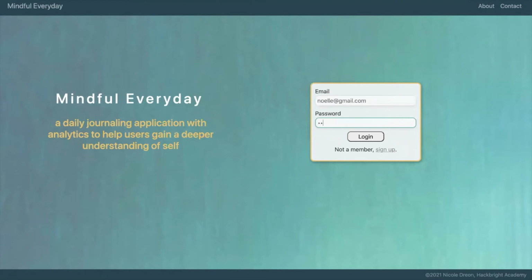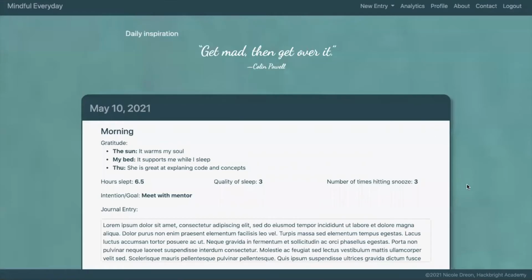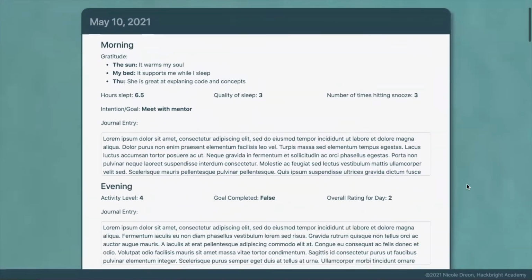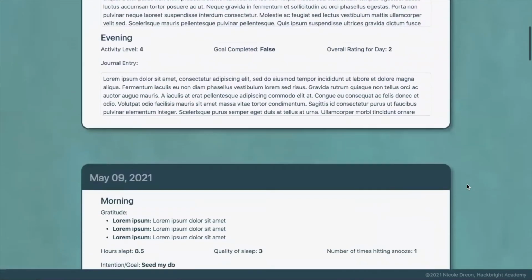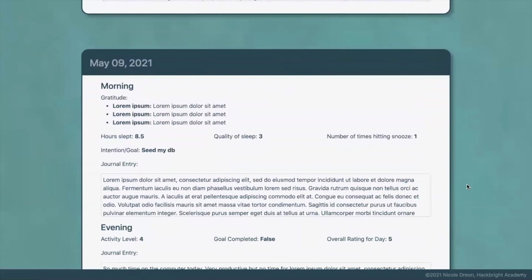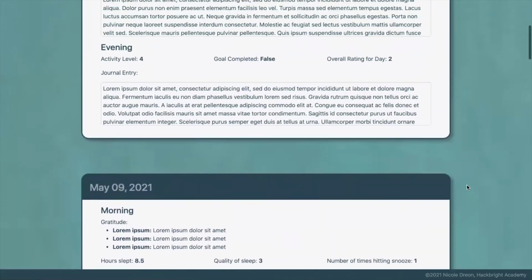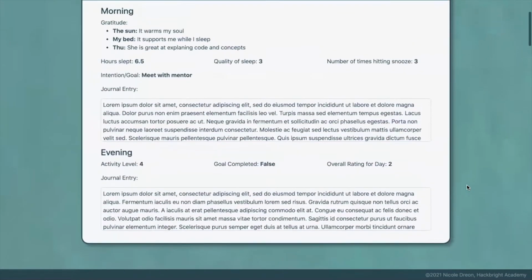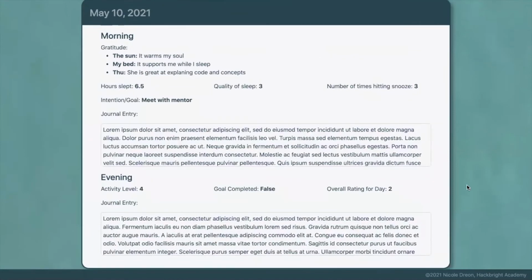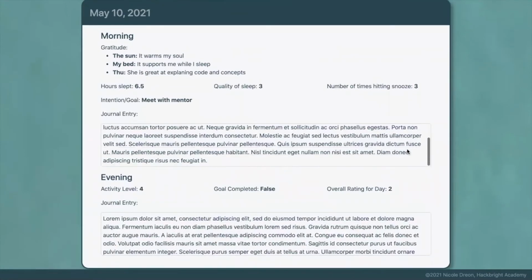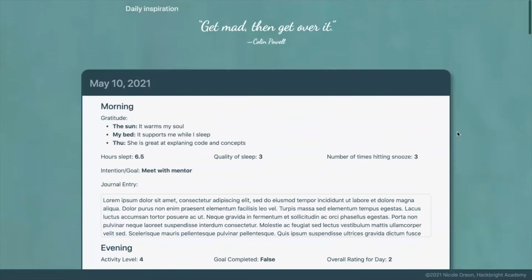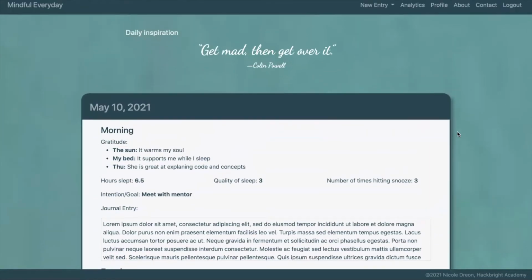When signing in, users can see their past journal entries. To do this, my server makes a complex query that joins multiple tables using SQLAlchemy's relation attributes. The data is returned as a list of tuples. Next, I use Jinja to create a Bootstrap card for each tuple of data in HTML. The daily inspiration quote is being pulled from the Zen Quotes API using a GET request to the daily quote endpoint with the Python requests library.